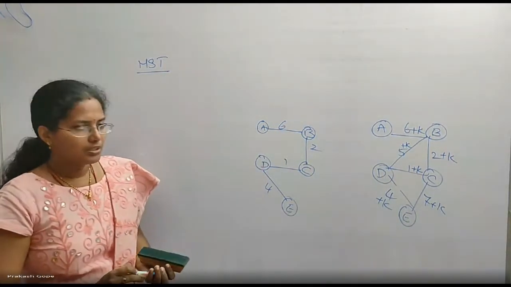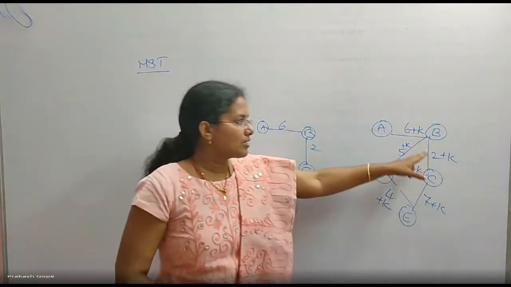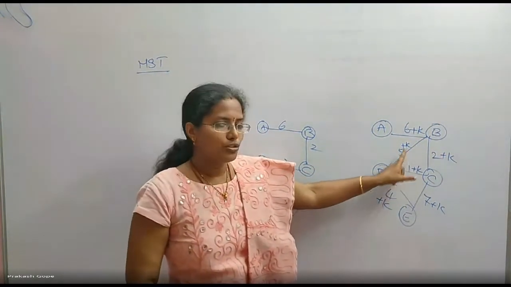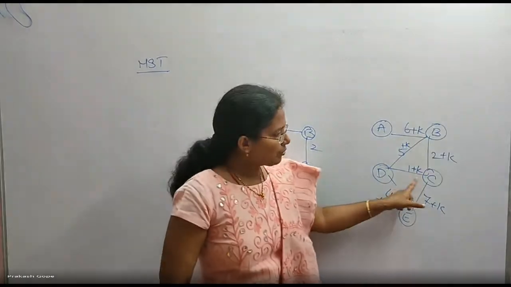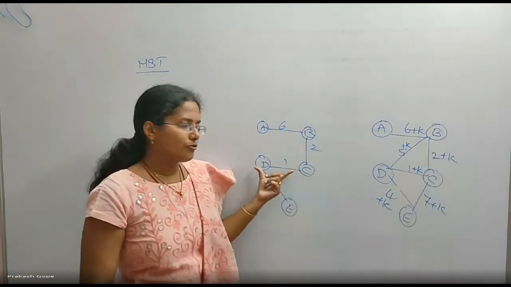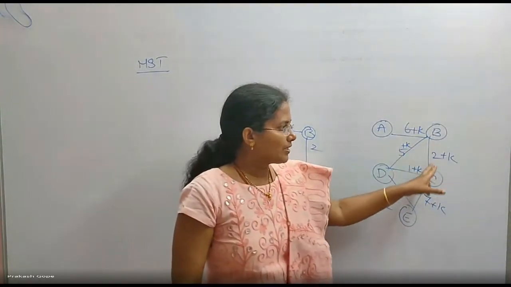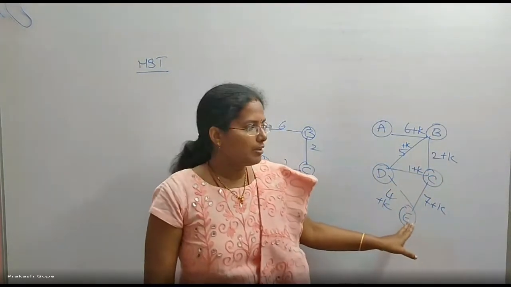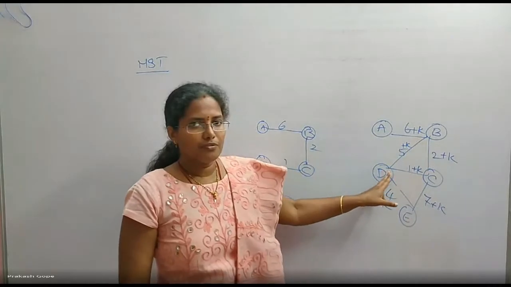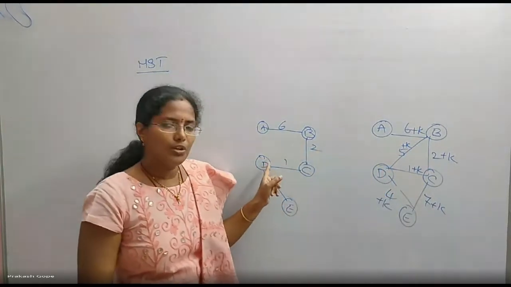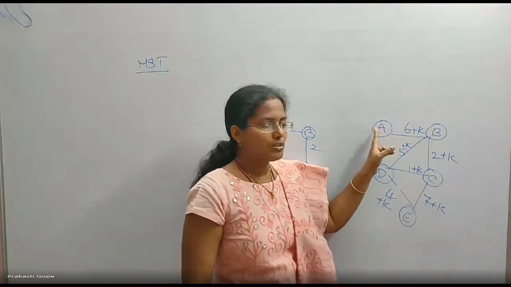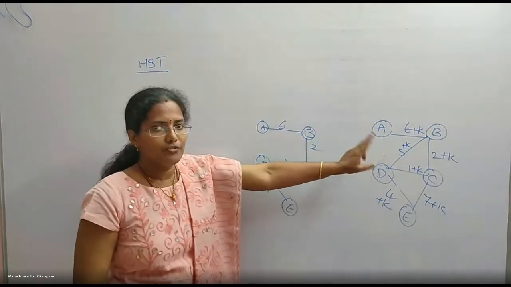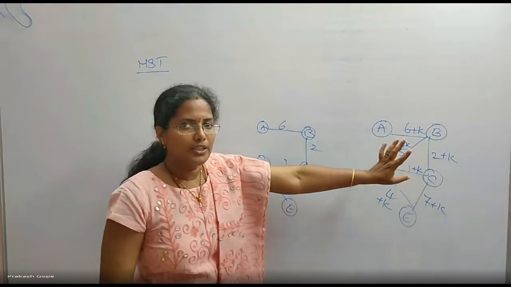Correct? Even after adding a constant figure to all of them, because I have added the same K to all of them, CD is again the first minimum. 2 plus K will be the second minimum. 4 plus K will be the third minimum. 5 plus K will be the next minimum, but if I include it, it forms a cycle. So I will include 6 plus K. So the tree will not change by adding a constant figure to all the edge weights.